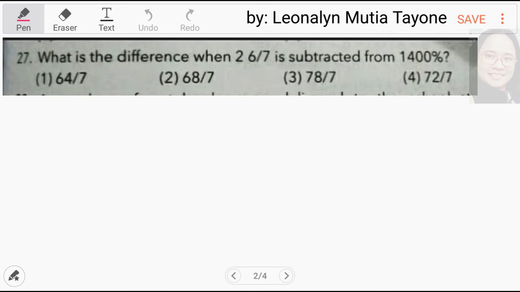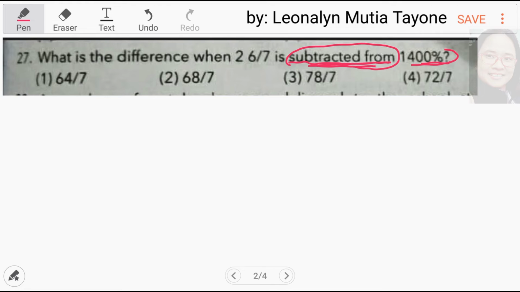Number 27. What is the difference when 2 and 6 over 7 is subtracted from 1,400%? Ano nga ang Tagalog nitong subtracted from? Minaminus natin mula sa.